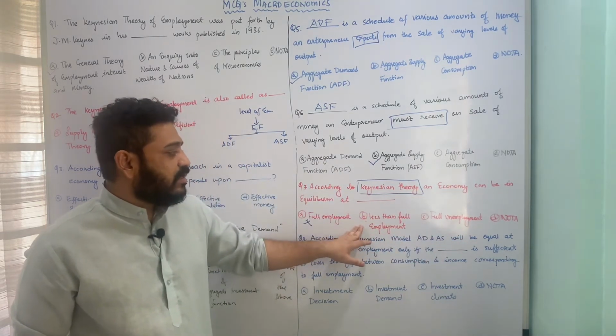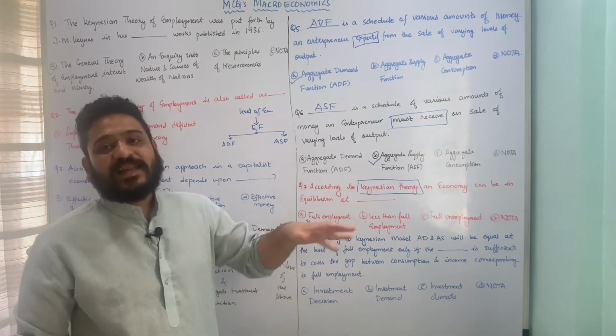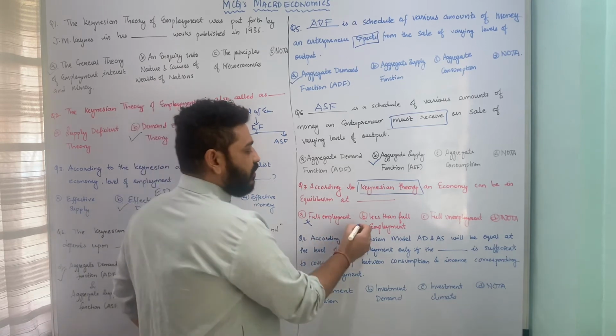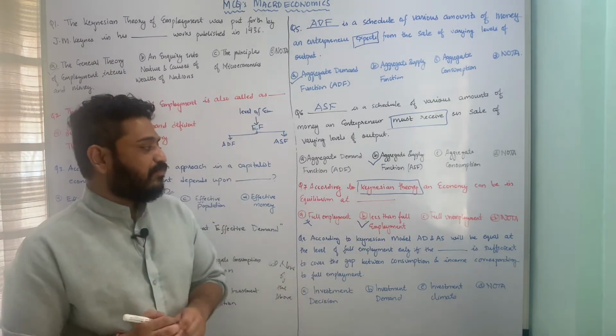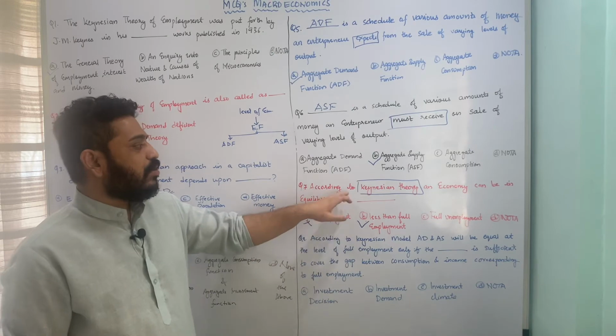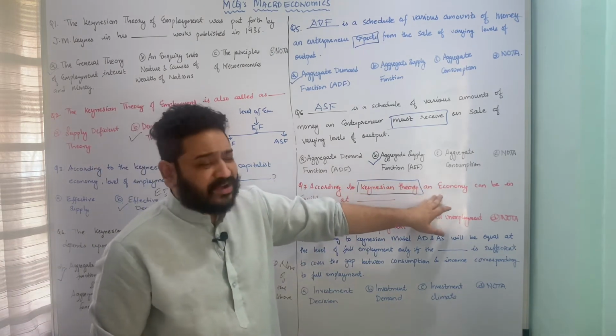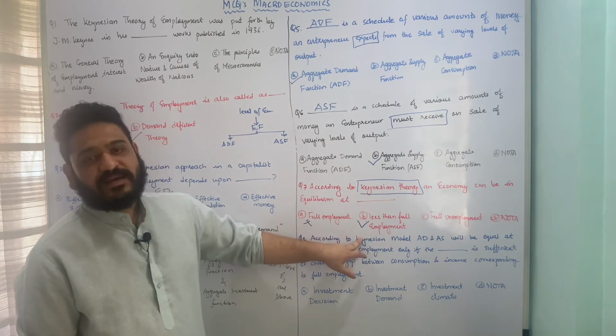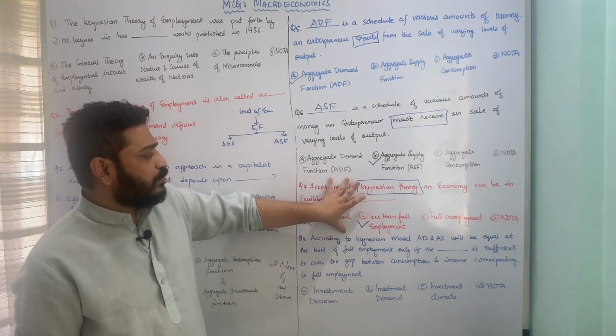Therefore option B, that is, in the Keynesian theory, an economy is said to be in equilibrium at a level of less than full employment. So option B, less than full employment, is the correct answer. That means according to the Keynesian theory, an economy can be in equilibrium at less than full employment level. So I hope this question is pretty much clear.